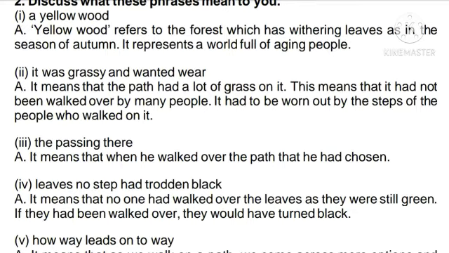No one had walked over it, and that particular path was inviting people. It had an attraction to be walked over. So that is the meaning of the phrase.